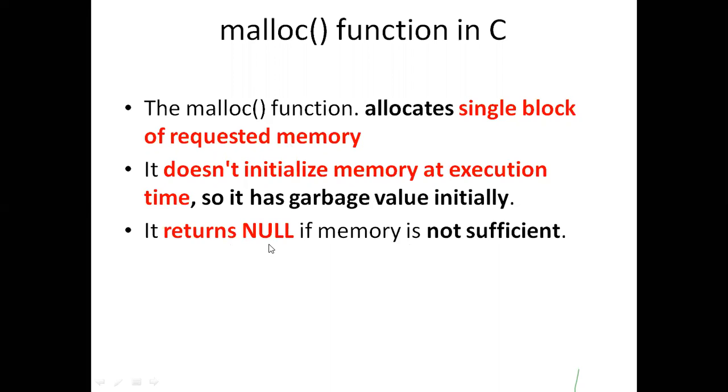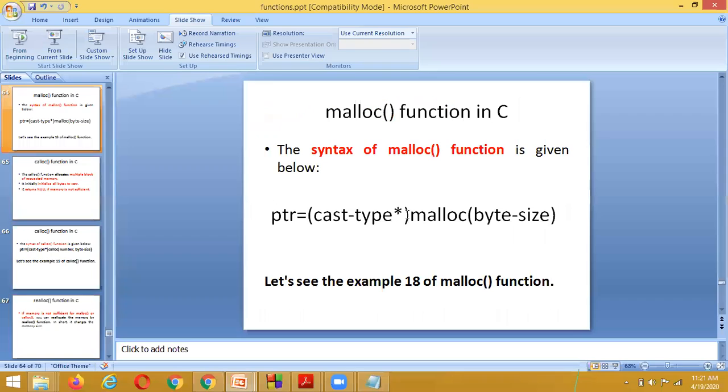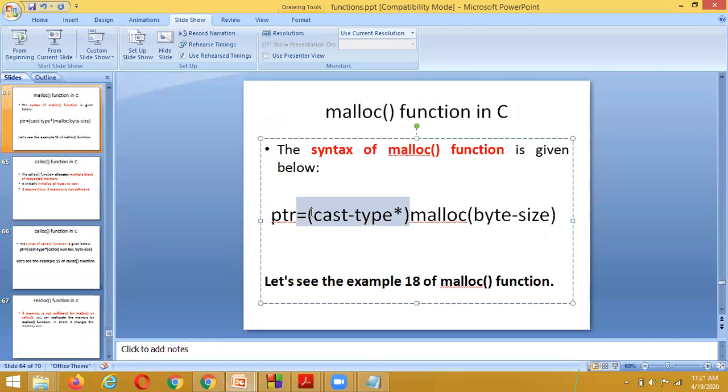It returns a null value here. And to which type of variable are we assigning the memory here? A pointer type variable. In the first unit we discussed type casting.